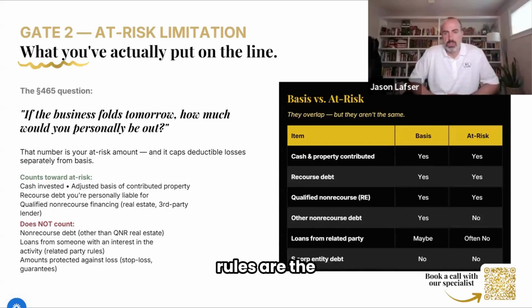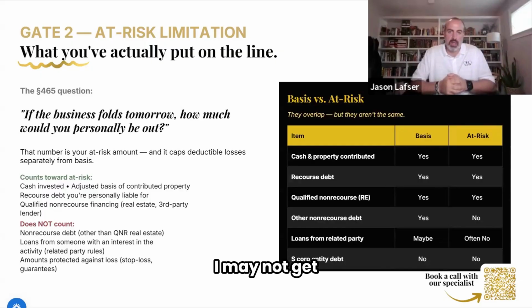But the at-risk rules are the second gate, and really the biggest difference when you look at basis versus at-risk is there may be things that increase your at-risk that don't increase your basis. And so what's an example of that? The debt of an S corporation, right?